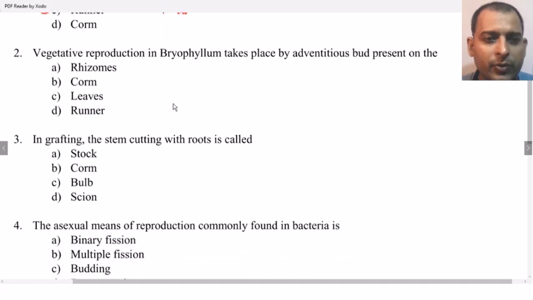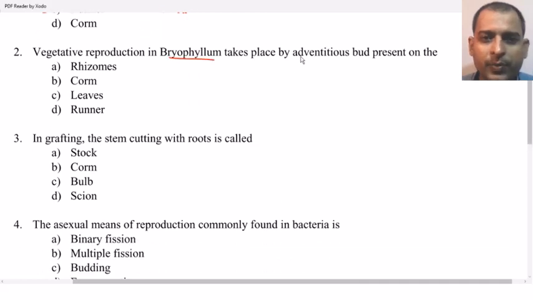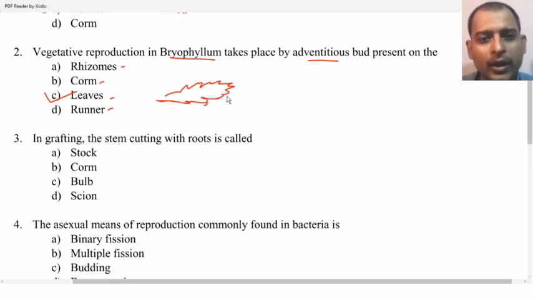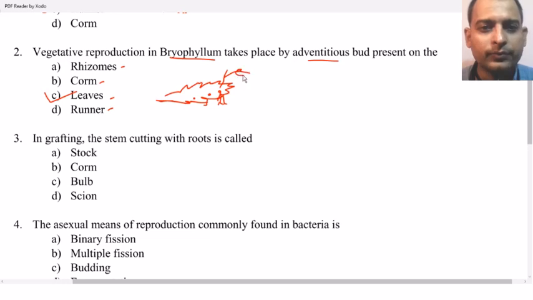The vegetative reproduction in Bryophyllum takes place by adventitious buds present on the rhizome, corm, leaves, runner. The correct answer is leaves. So in Bryophyllum, the leaves are jagged in this way, and at these ends there are the buds. These buds are capable of forming the roots and forming the new plant.